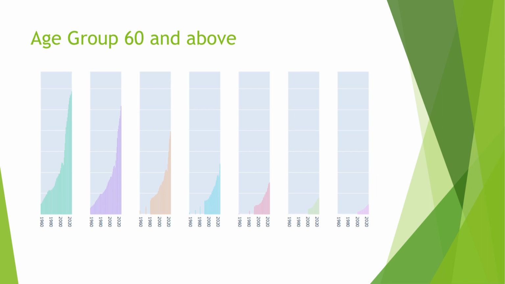So you can also observe that the age group above 80 years, which are in the last three graphs, were totally non-existent until the 1960s or the 1980s, and the population of the age group above 90 years has been observed only after the year 2000, if you can observe in the last graph. So now my friend Swati is going to take over.